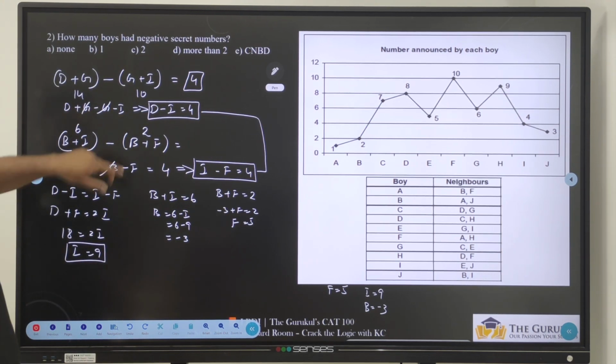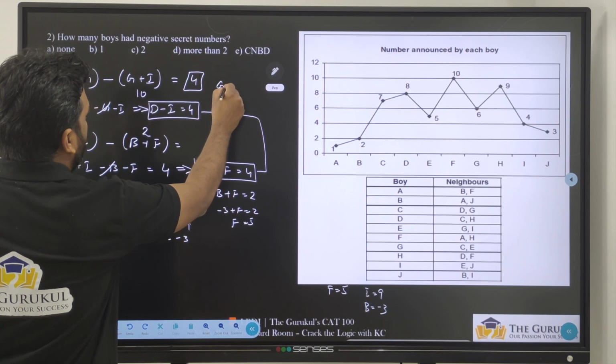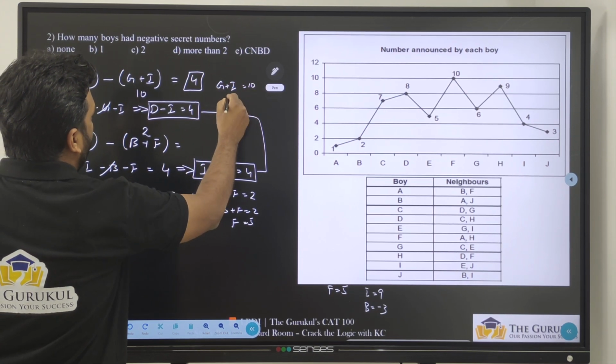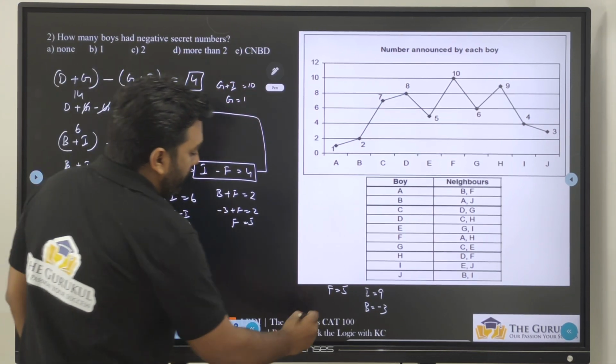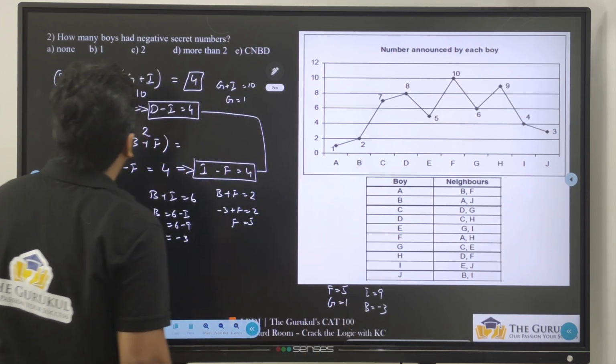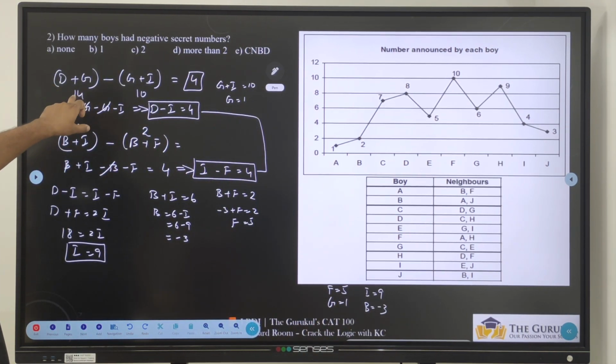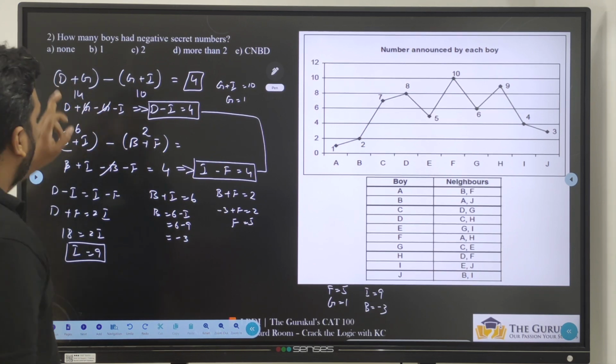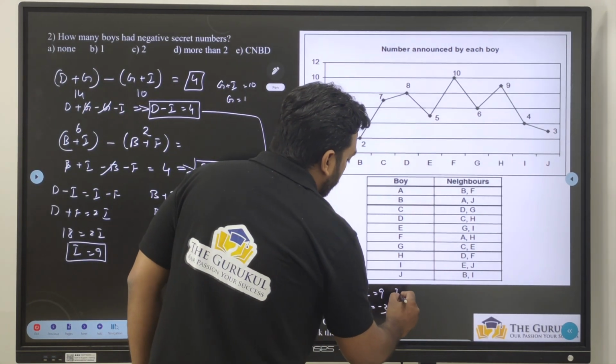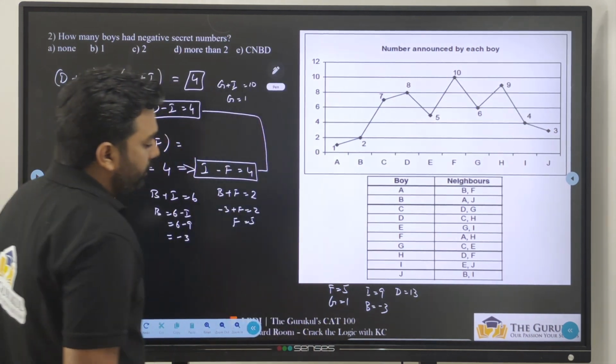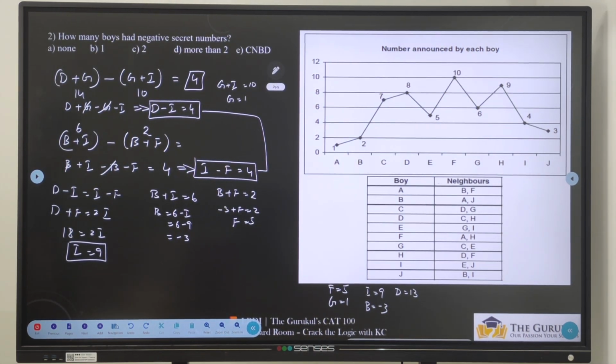Next, if I is 9, then I know G plus I equal to 10. G is equal to 1. Okay, G equal to 1. D plus G equal to 14. If G is 1, then D will be equal to 13. D equal to 13. Okay, this is one value where we got the value of I. From there we got the remaining 5 values.